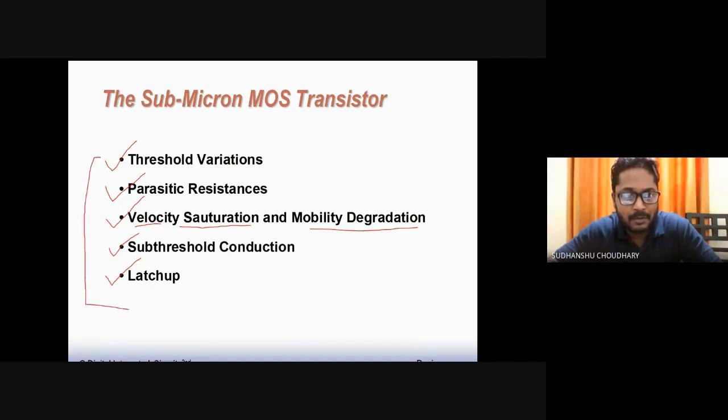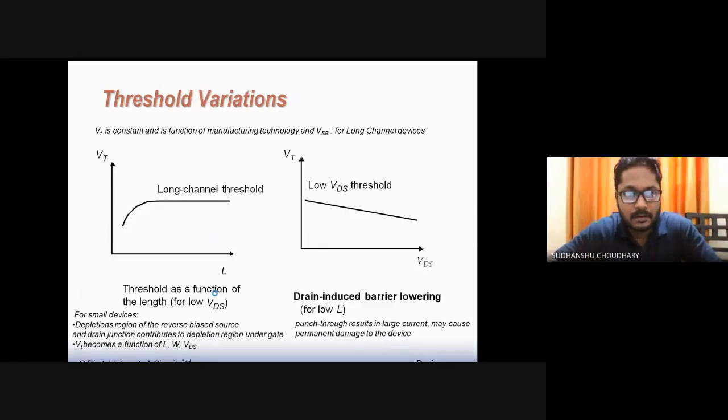So let us talk about these one by one. We'll not go into the detail, but we'll talk about them in brief only. So let us talk about threshold variations. So normally you will find that VT is constant for a long channel device. Generally VT, that is threshold voltage, is constant for a long channel device, and is a function of manufacturing technology and also the source to bulk bias. That is, the bulk bias also controls your threshold voltage. So threshold voltage is normally constant for long channel devices.